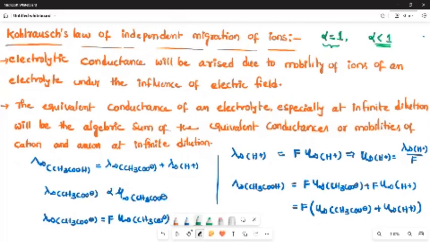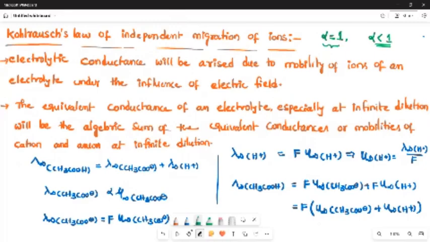At infinite dilution, when the concentration is almost negligible, the weak electrolyte will show a degree of dissociation equal to 1.